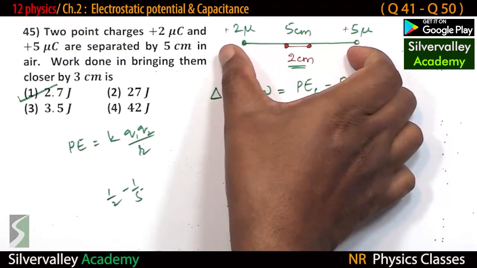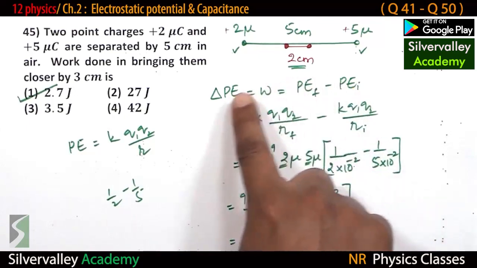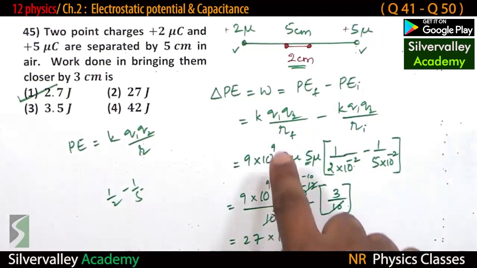Final potential energy, initial potential energy. Difference in potential energies is a measure of work done. So this is work energy theorem.